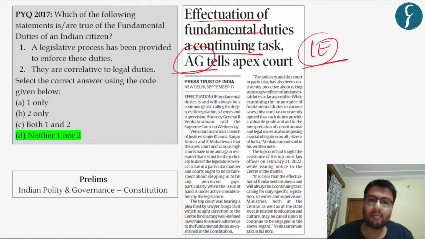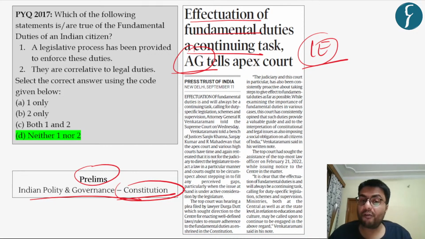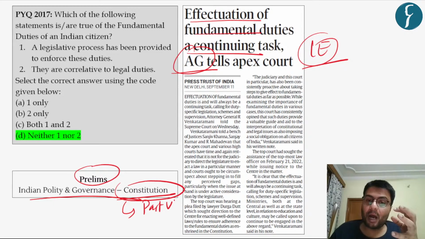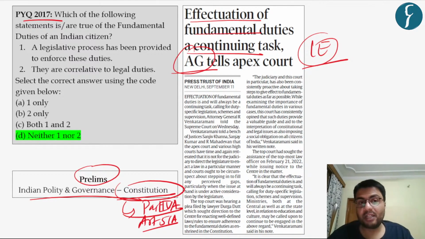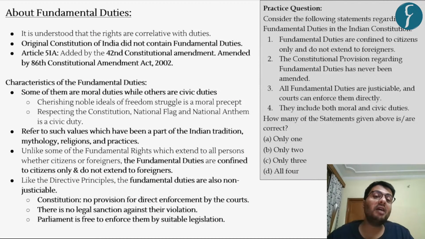Now, this news article becomes important from a prelims perspective because the syllabus highlights Indian polity and governance with special emphasis on the Constitution of India. So, the government through Part 4A provides for Article 51A in the Constitution, which provides for a certain set of fundamental duties on citizens of India. Also, questions on this very topic have been appearing in the prelims examination. Case in point, this 2017 question. So, in this regard, let us understand what these fundamental duties are.